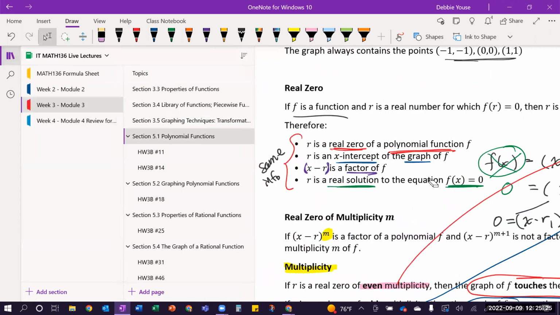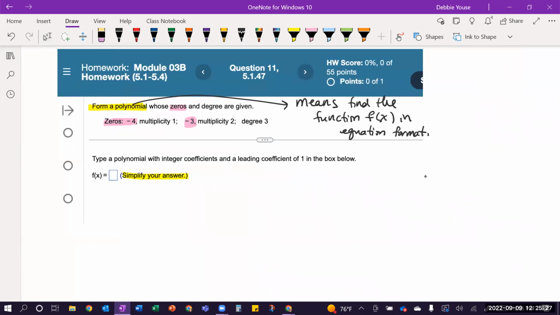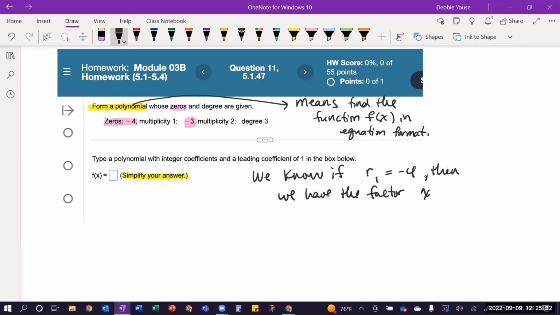So if they tell me that these zeros are -4 and -3, then we know if, I'm going to call it R1, is -4, then we have the factor x minus -4, because we would have x minus R1.